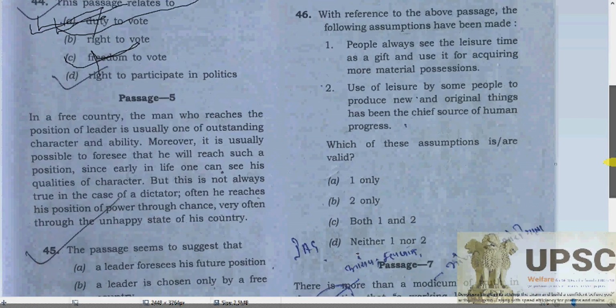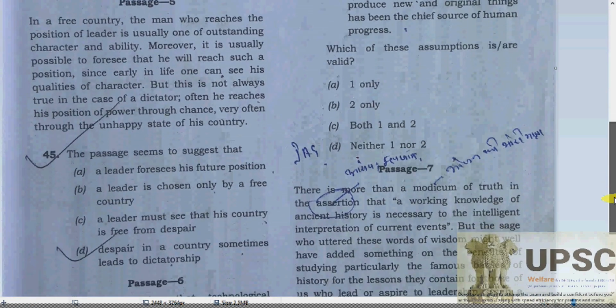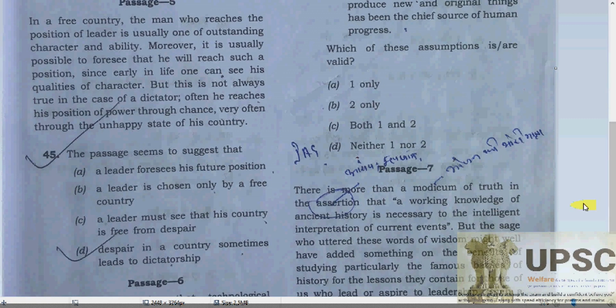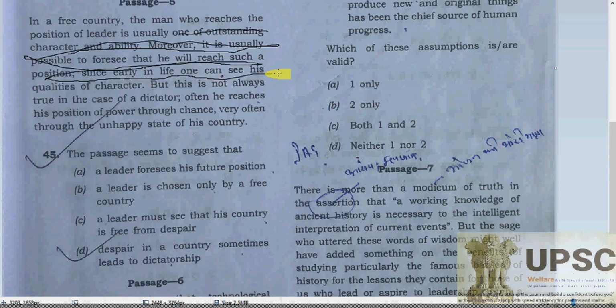In a free country, the man who reaches the position of leader is usually one of outstanding character and ability. Moreover, it is usually possible to foresee that he will reach such a position since early in life. One can see his qualities of character, but this is not always true in the case of a dictator.